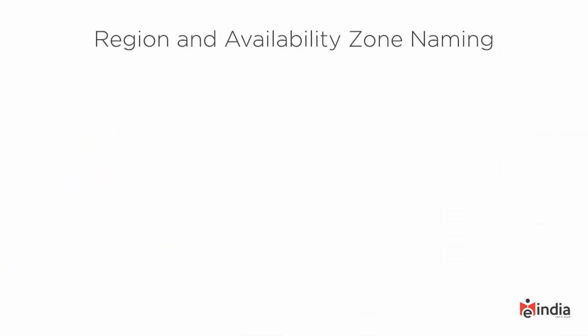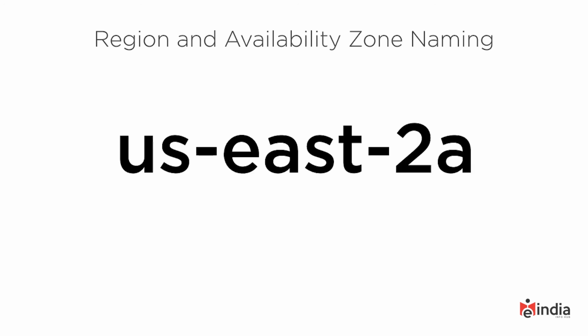Next, let's look at how we name both regions and availability zones. Here it is common for us to see a notation like this, US East 2A. Let's talk about what this means. First of all, the first area within this name is the high-level area, for example, US for United States, and then a sub-area, so the eastern part of the United States. Then we'll have a given number because there could be multiple regions within that area.